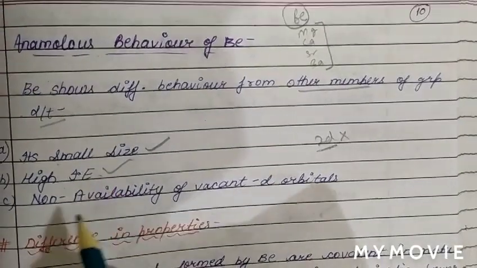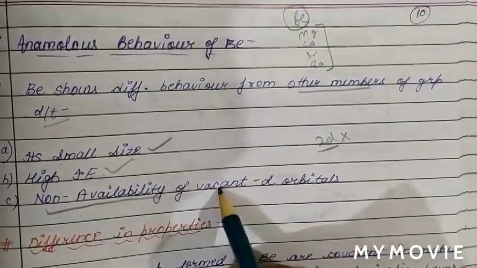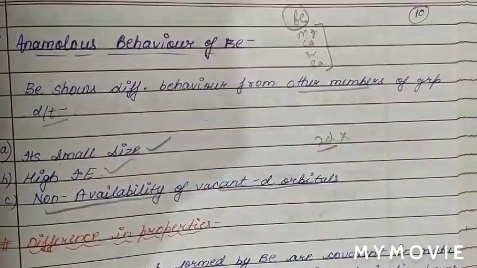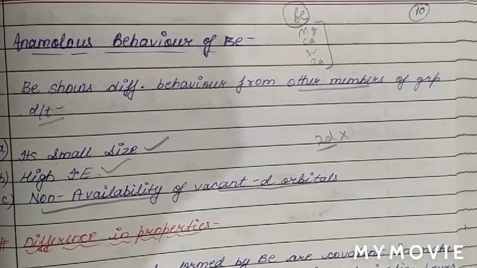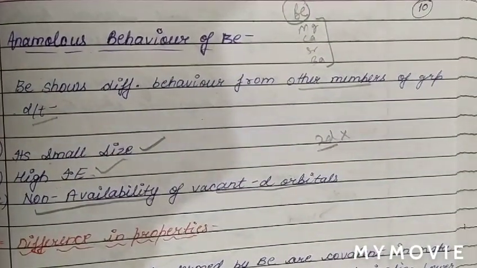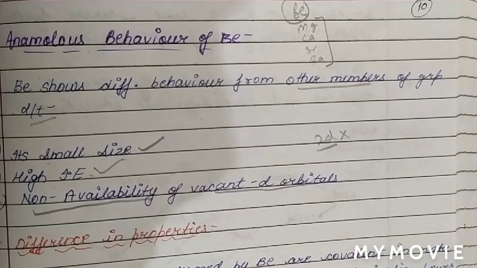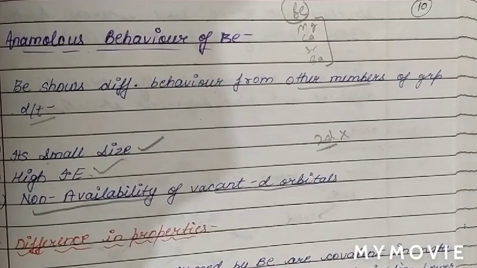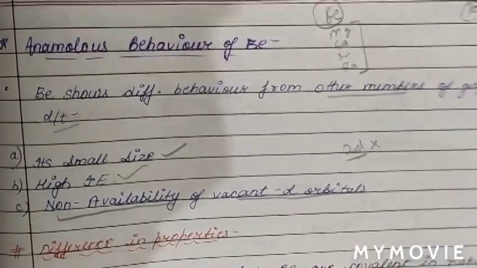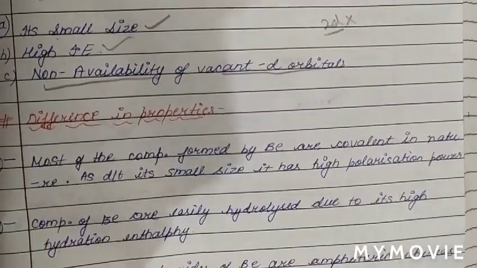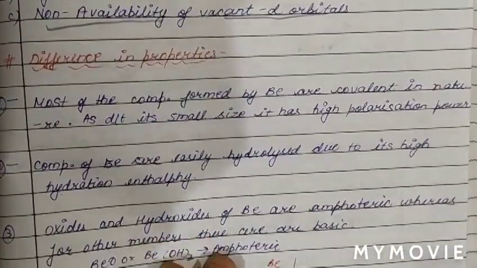So due to small size, high ionization energy and non-availability of vacant d orbitals, beryllium shows anomalous behavior. Due to this, the properties of beryllium are different from the other members of the group. See the difference in the properties.